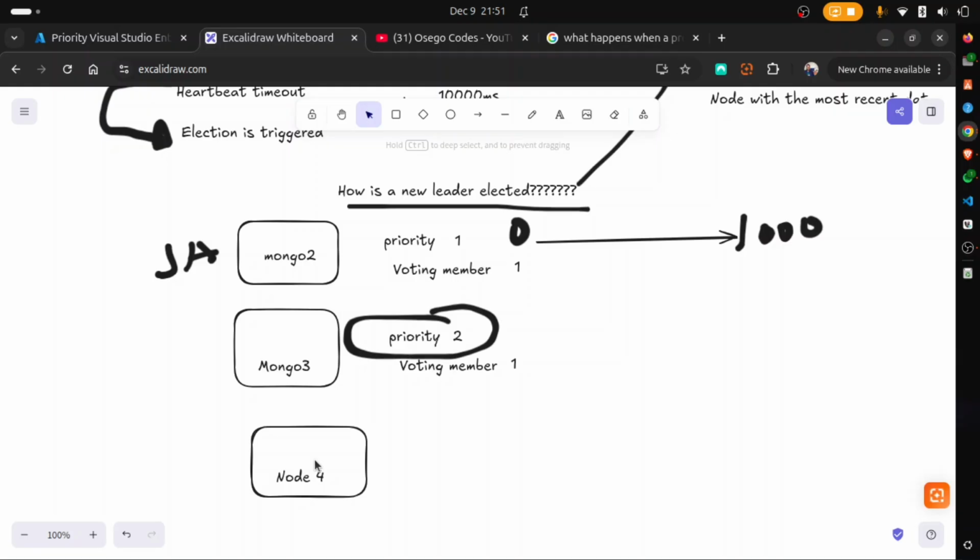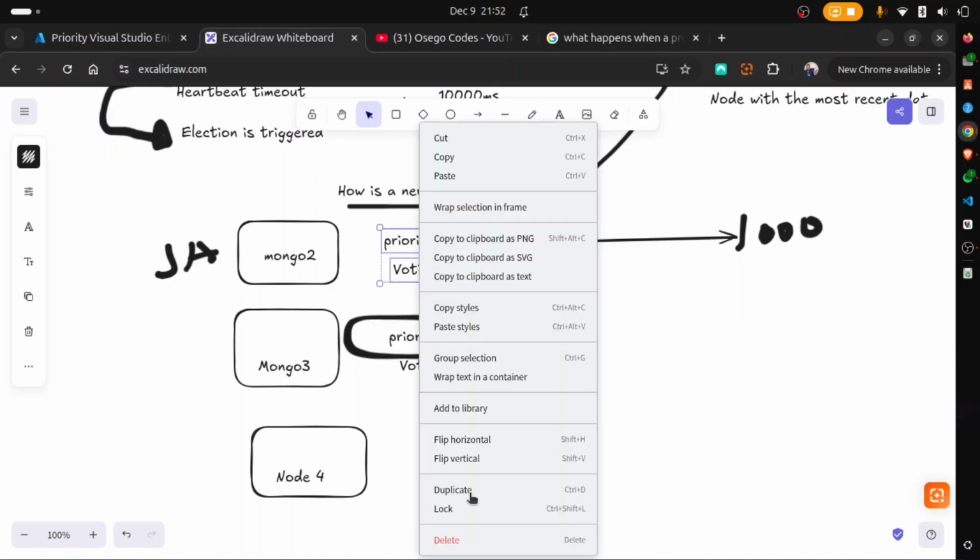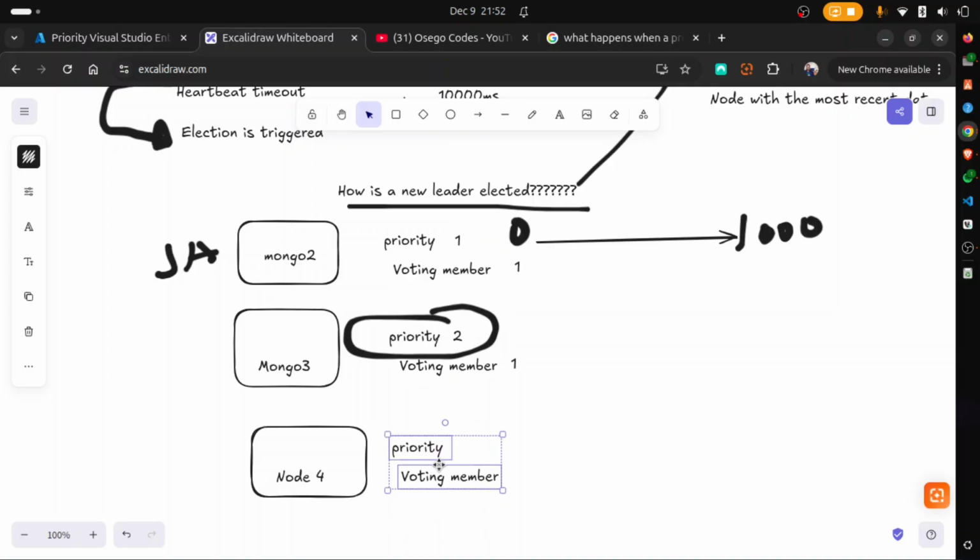It's simply there to vote. All right. So you can guess what is the configuration that you're going to have in terms of priority and voting member. Let me duplicate this once again. What we expect to have is the priority will be 0. Remember, this has no data. It's simply what we call an arbiter. Let me name it here. It's an arbiter. No data. It's just there to ensure that we have the majority or to help during voting, right?